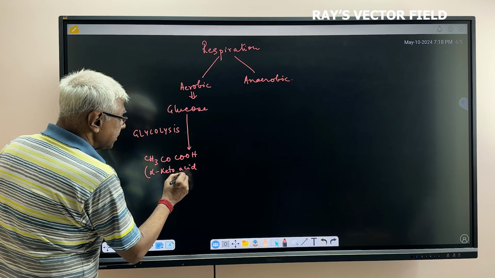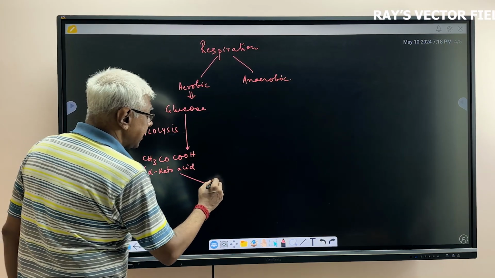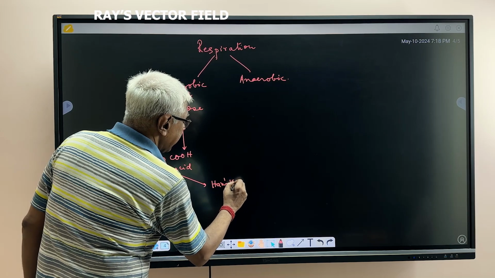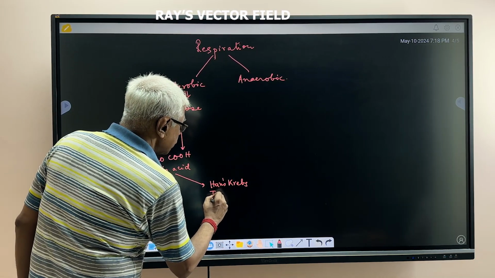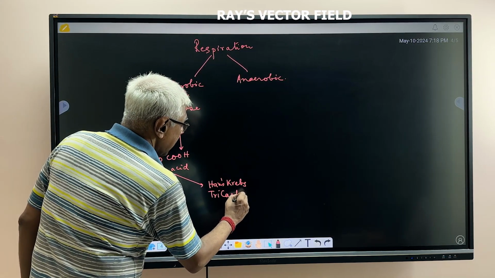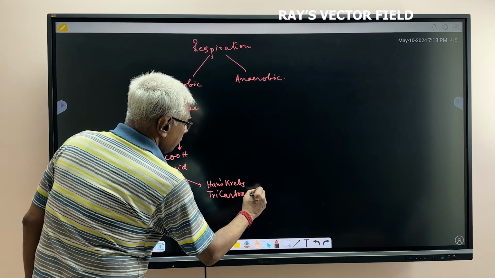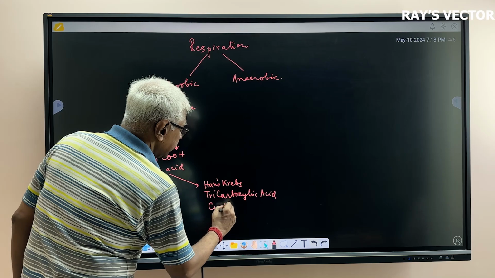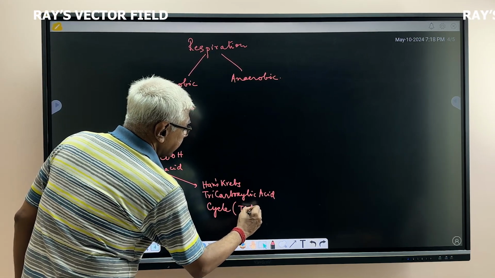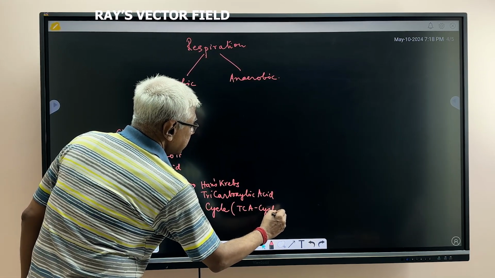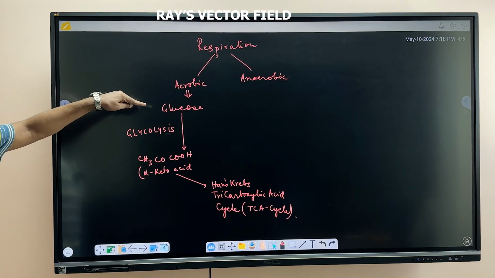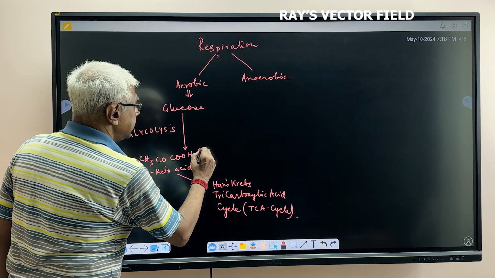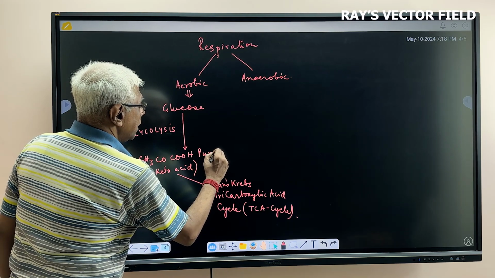This pyruvic acid then enters the Hans-Krebs tricarboxylic acid cycle, or we call it the TCA cycle. Glycolysis is the breakdown of glucose into pyruvic acid, an alpha keto acid.